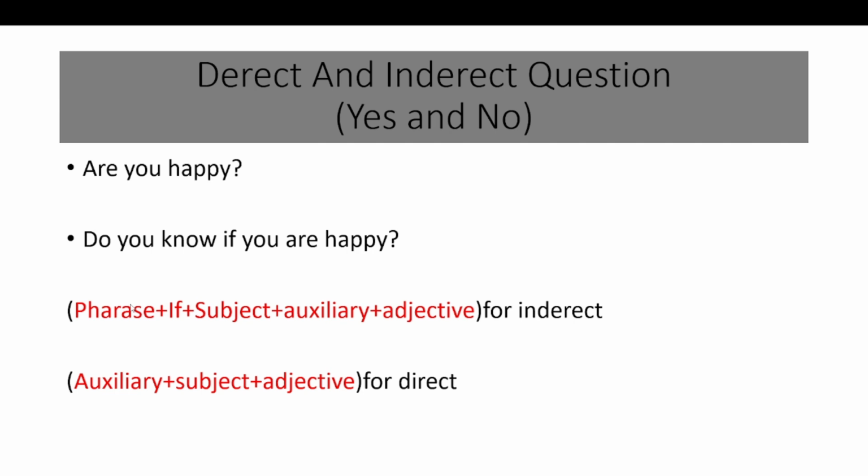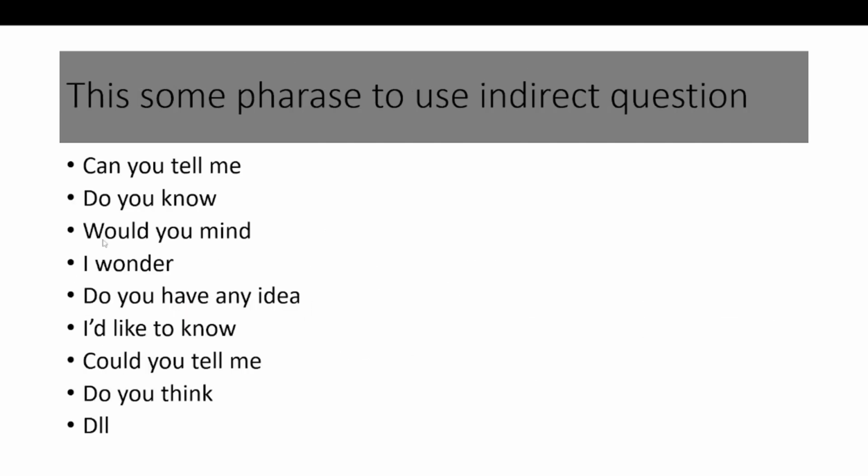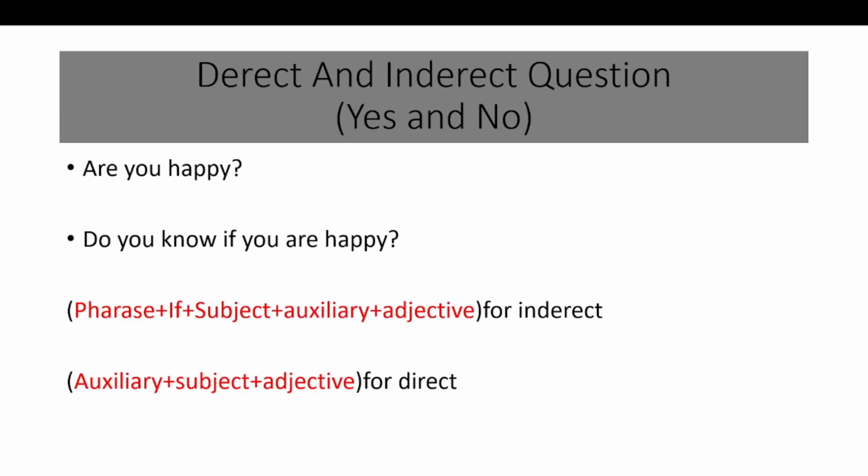Don't forget to put a phrase like the ones I told you before. There are several phrases, but I will just use one: do you know. And we put if because this is a yes or no question. We must put if. And don't forget to put the subject first. After that, we put the auxiliary and the adjective, not like the direct question. So this is the formula for direct and indirect questions in yes or no.